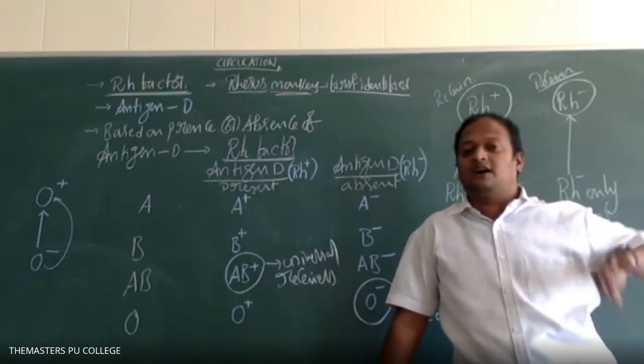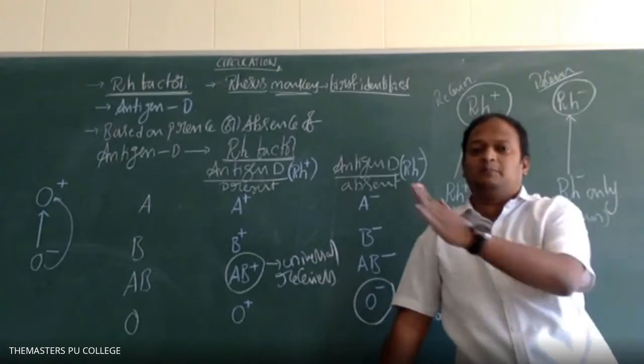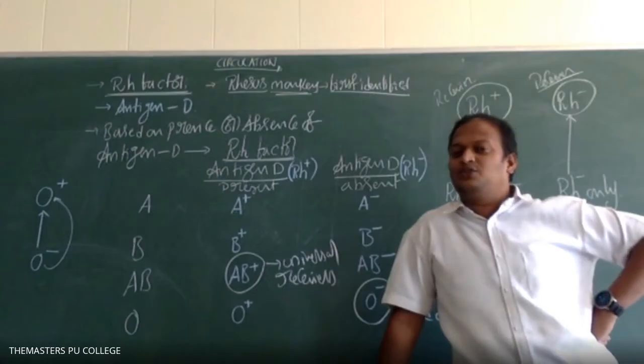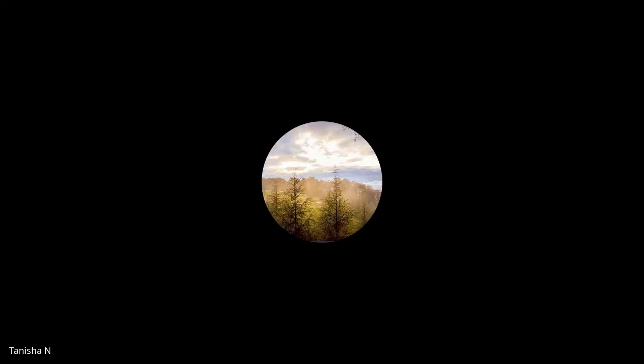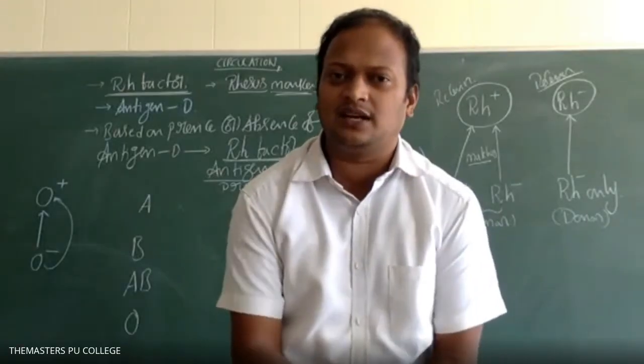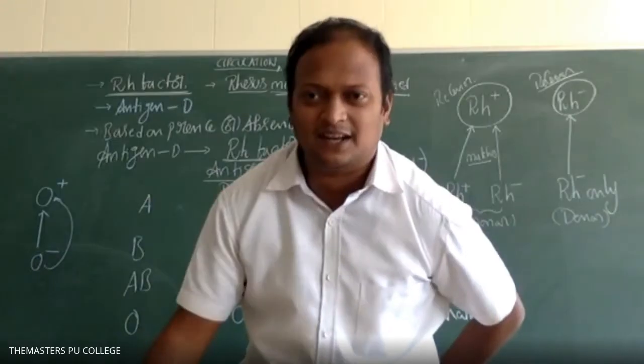Which blood groups? All the probabilities you need to write down: A negative, B negative, AB negative, O negative. Why did O positive not come here? Sir, because a negative person can receive from only negative. Now you understood, Anisha? Is it clear? Priyanka Tiwari, is it clear now? Yes, sir. Right, got it.